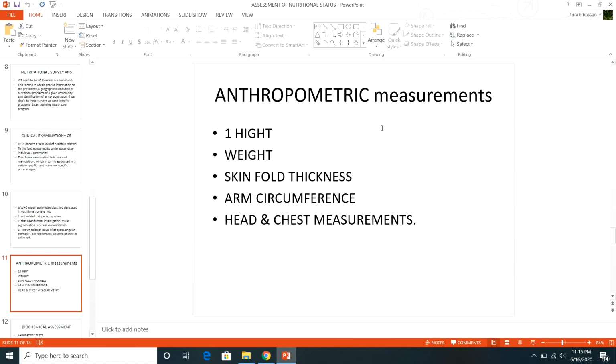Then comes the skin fold thickness. This you take with a vernier caliper, and from the vernier caliper you take skin fold thickness. This tells you about the subcutaneous fat deposition, and of course skin fold thickness is taken at certain specific points like the interscapular region. You take it.